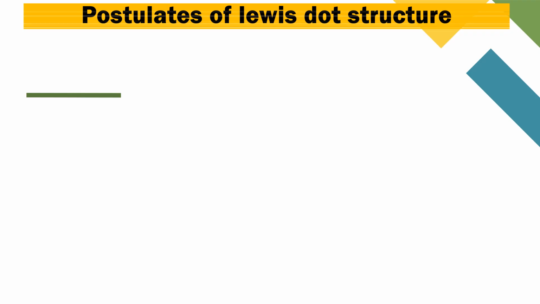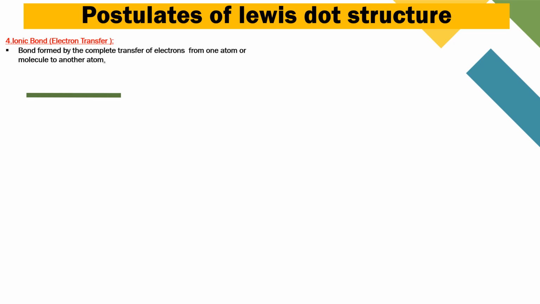When atoms gain, lose or share electrons between them, they form a bond. They form two types of bond, that is ionic bond and covalent bond. See the first one, ionic bond. Bond formed by complete transfer of electrons from one atom to another atom is called an ionic bond.